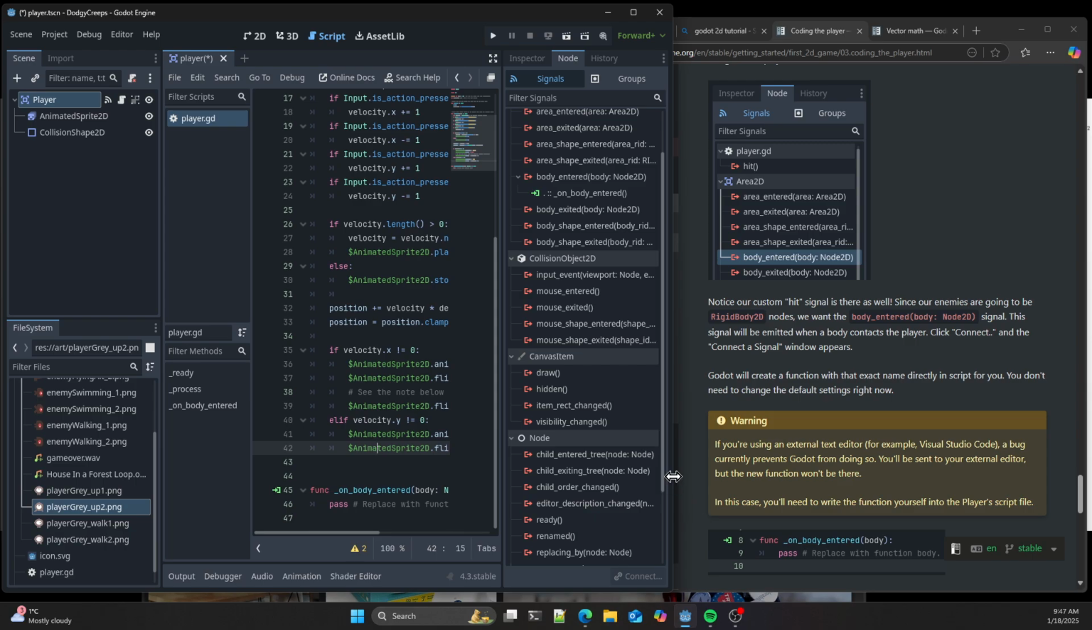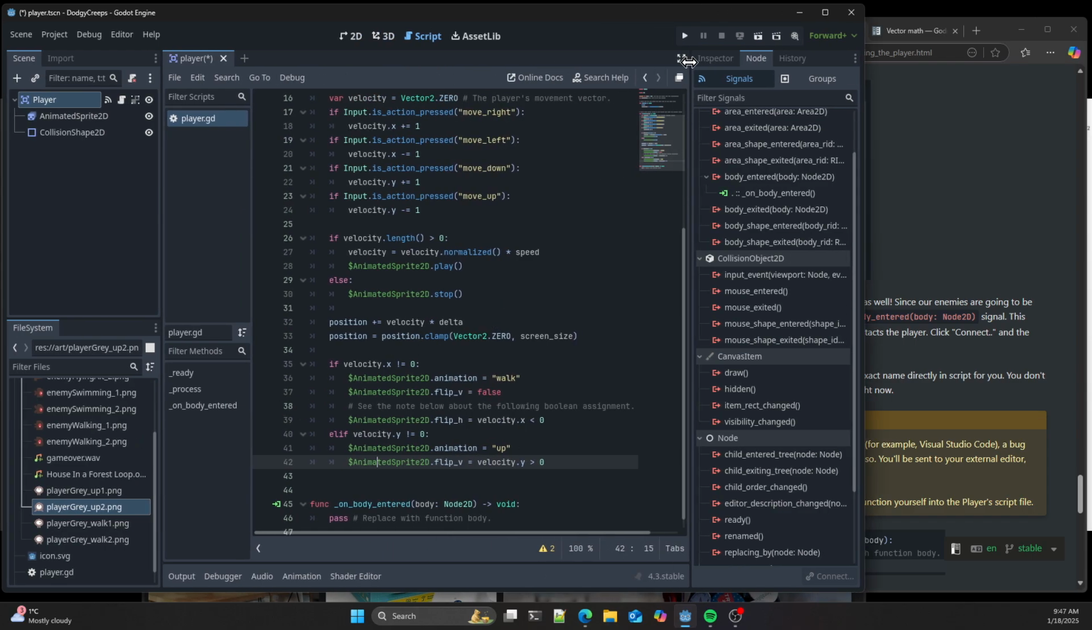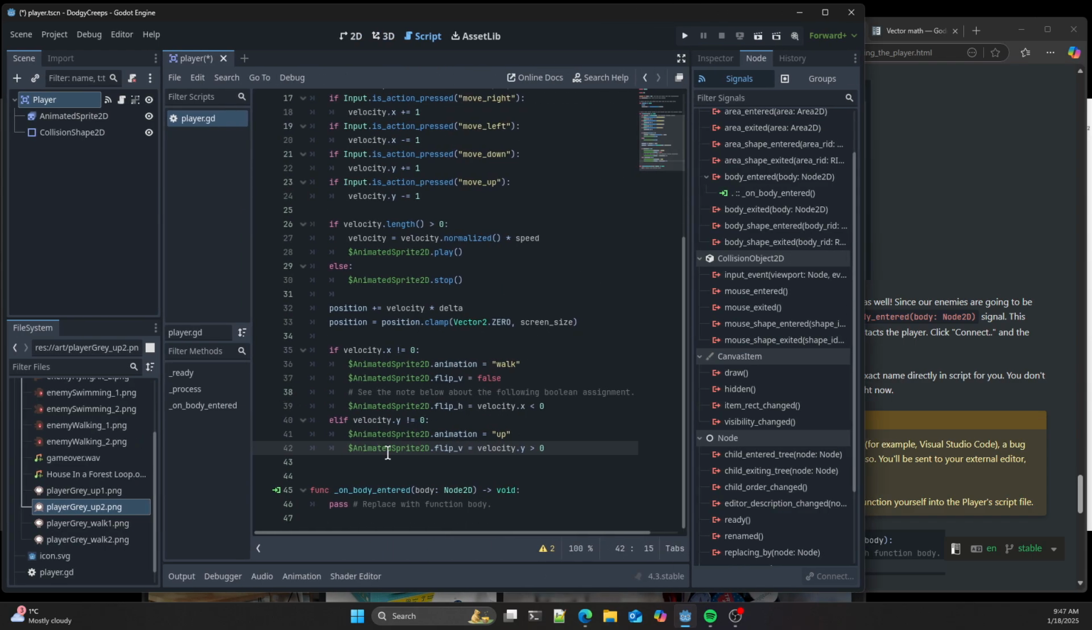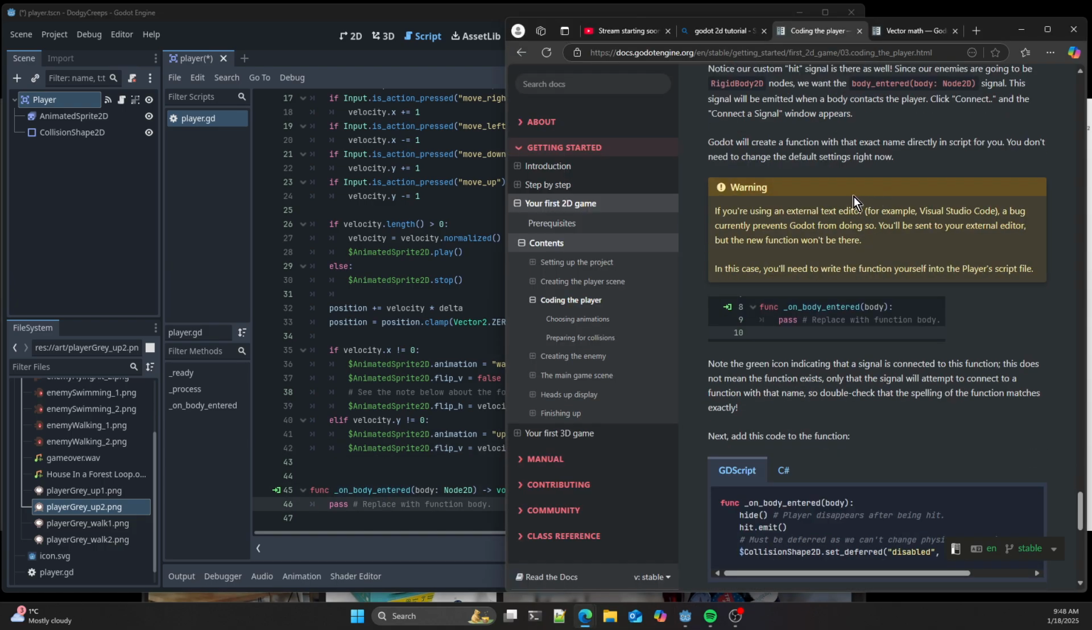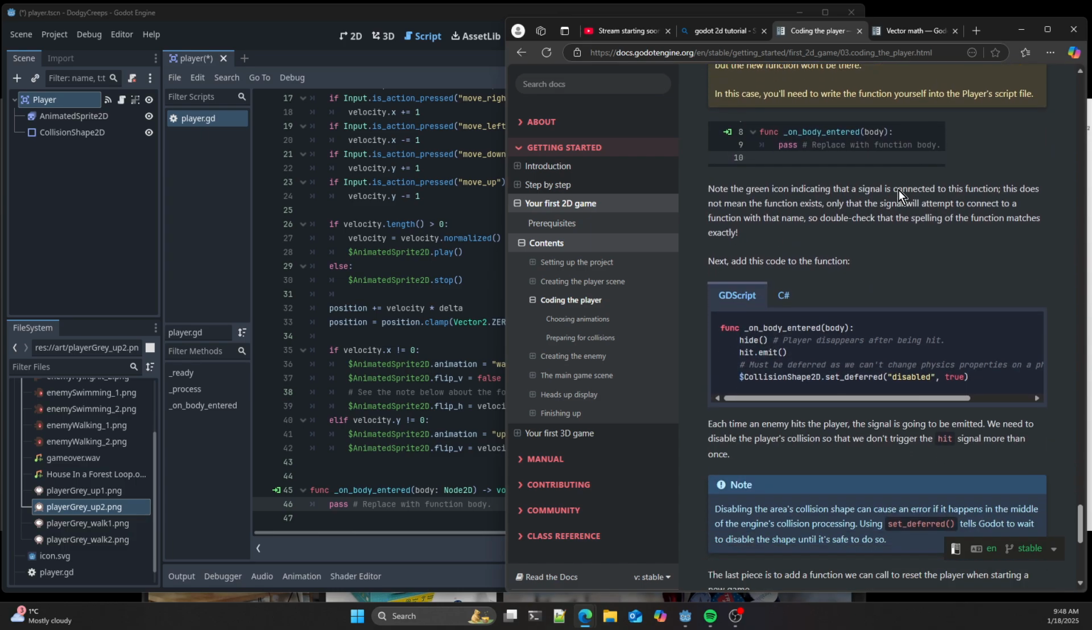So now in our script, I'm running out of space here. Now in our script, you can see we've got a new function. It creates a function with an exact name. We don't need to change the defaults right now. Note the green icon indicates the signal is connected to this function.